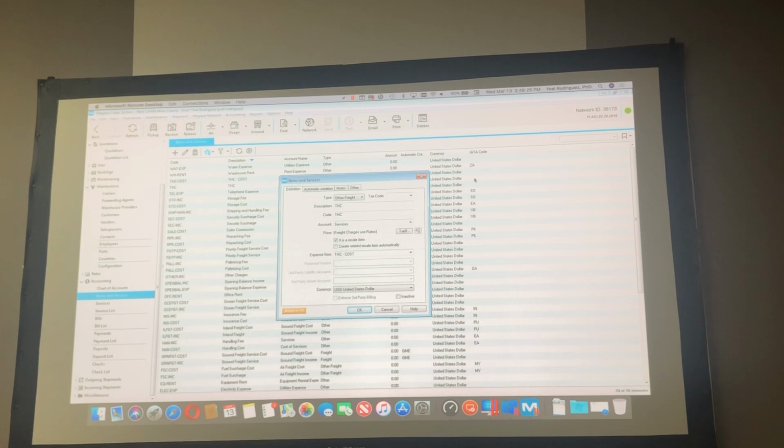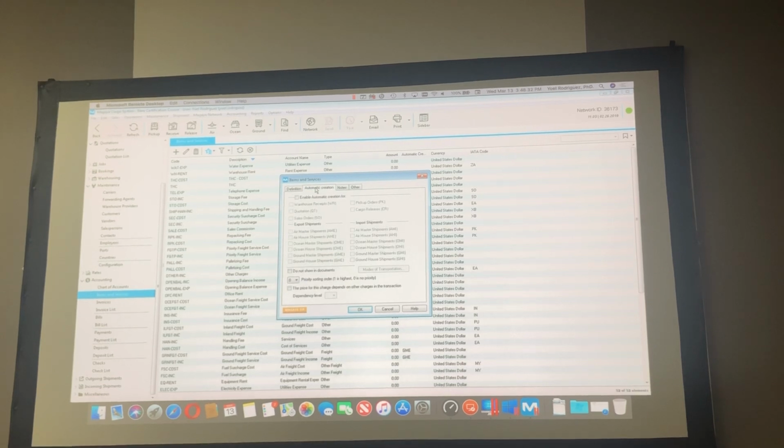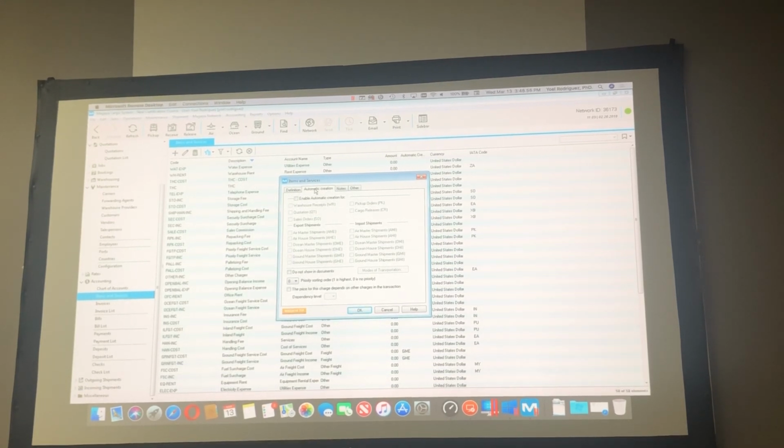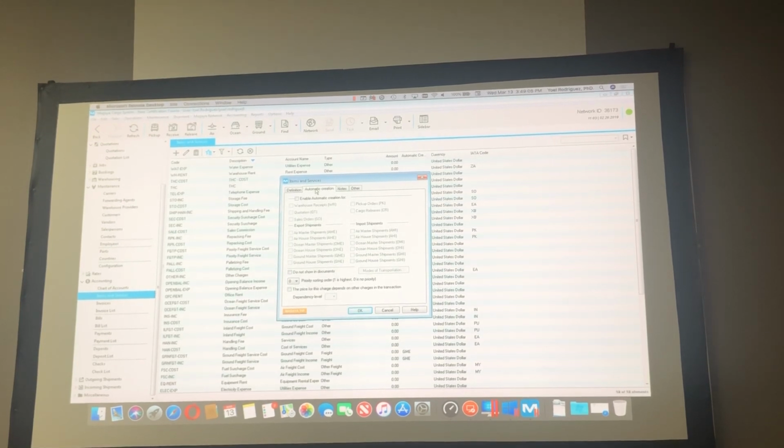So, what else do we have here that we can fill? We have this tab that says automatic creation. What do you think that means, automatic creation? That would be automatic. That's what it's used for. So what you can do in that tab, remember, everything that you configure here will be a general configuration always. Okay? So you have to be careful.